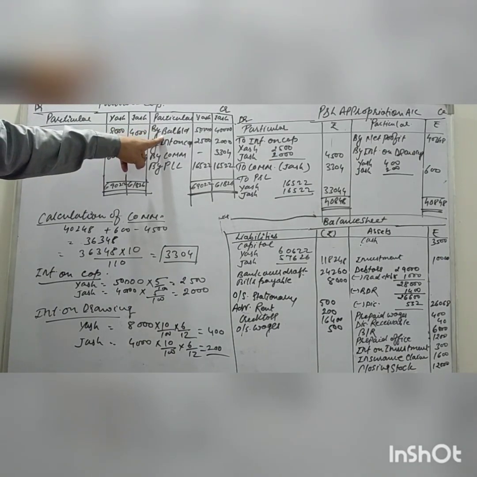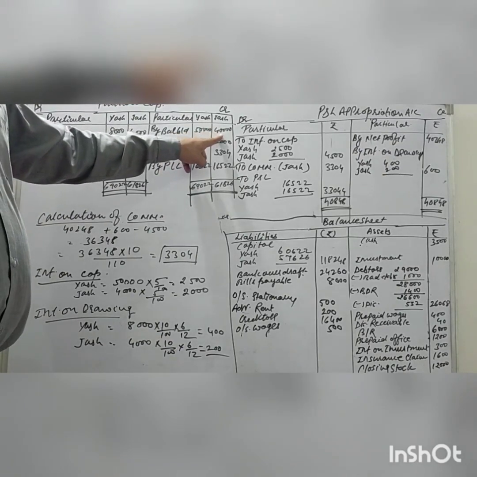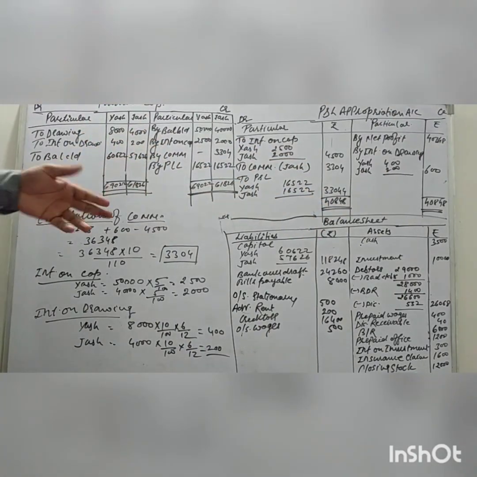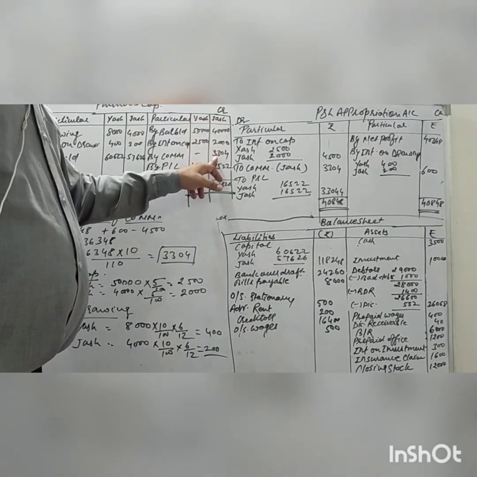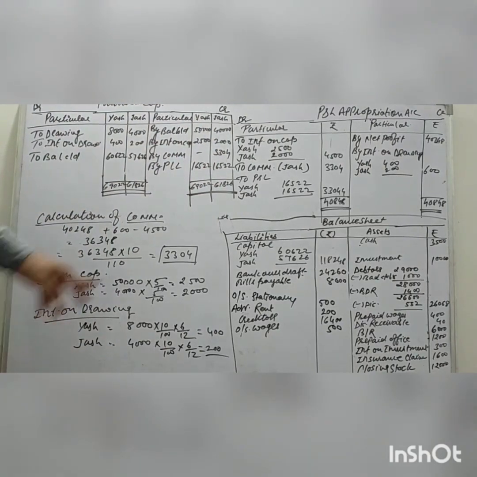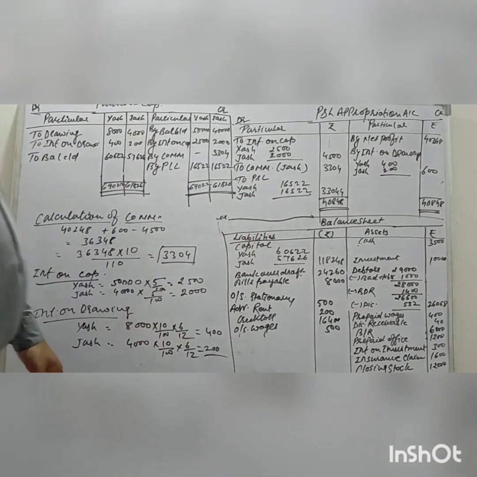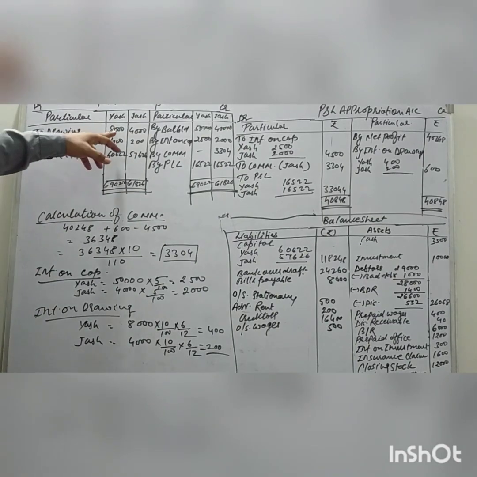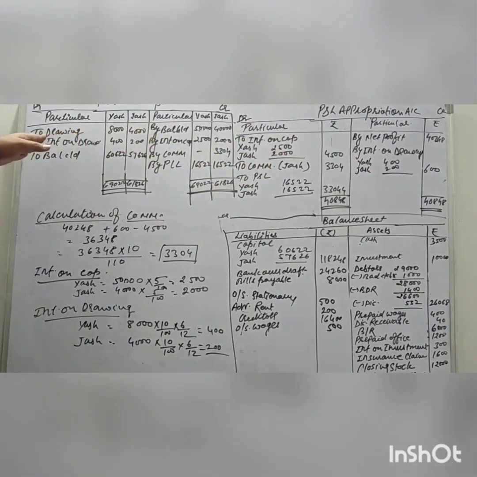Now it comes to the partner capital account. First, we write down the capital balance b/d. It comes from the trial balance, credit side, given already 50,000 and 40,000. Interest on capital is already given; it comes to the credit side in the partner capital account, 2,500 and 2,000. Just's commission: only Just is getting commission, so I put it in Just's account. Profit and loss 16,522 and 16,502, both getting the same amount. Drawings are given in the trial balance on the debit side, so I take 8,000 and 4,000. Interest on drawings is given on the credit side, so it comes to the partner capital debit side.